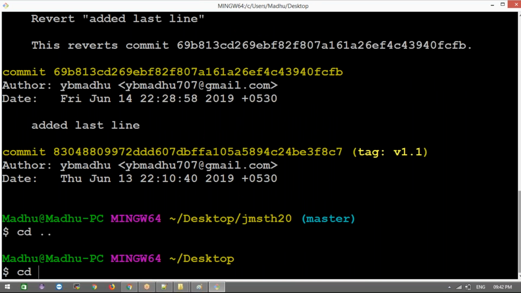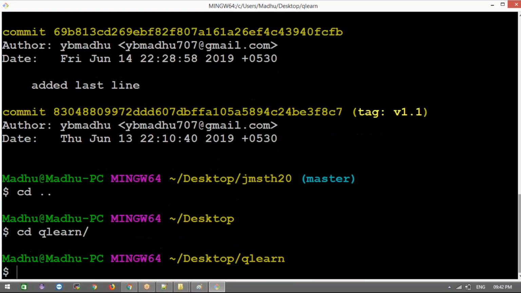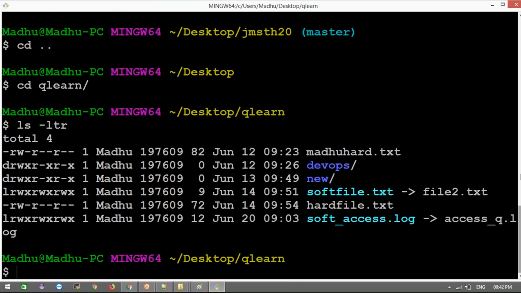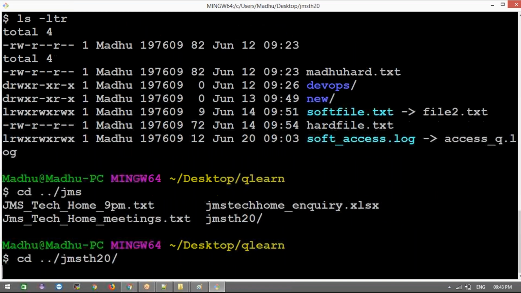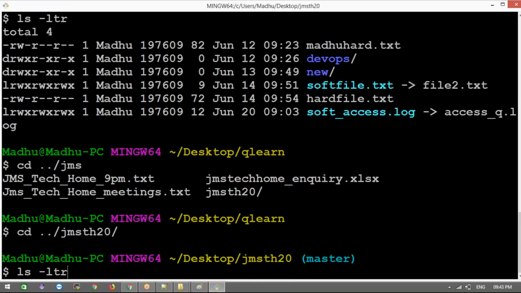Which project? cd qlearn, something like that, maybe it is not a git project. Okay, it is not a git project, some other project. What I did, I wrote some files and git add and git commit and done, and git push. I'm done. Next I'm moving to which project? Again jms, cd ./jms. Now I came back.